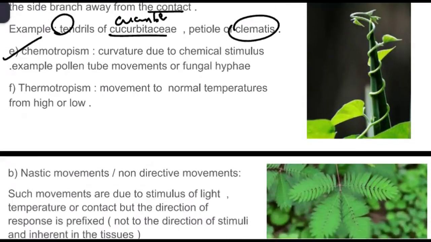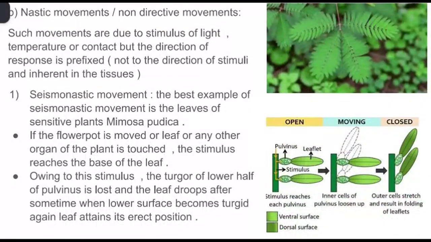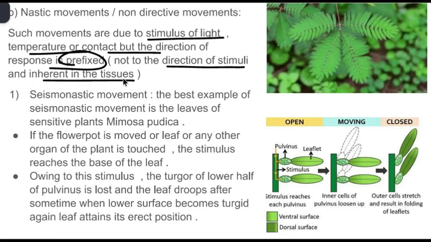Next, coming to nastic movements, also called non-directive movements. These are movements due to the stimulus of light, temperature or contact, but the direction of the response is prefixed. The direction is inherent to the tissue, so it is fixed. It's not towards the stimulus or away from the stimulus. It is a prefixed one.